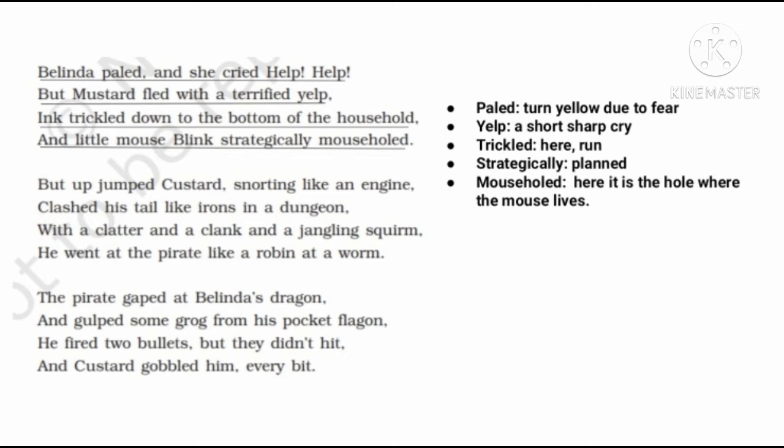When all of them saw the pirate, they got frightened. Belinda was so frightened that she turned yellow due to fear and started crying for help. Mustard the dog started crying for help too. The kitten Ink ran down towards the bottom of the house as if he had already planned for it. The mouse Blink ran into his little mouse hole in order to save himself.